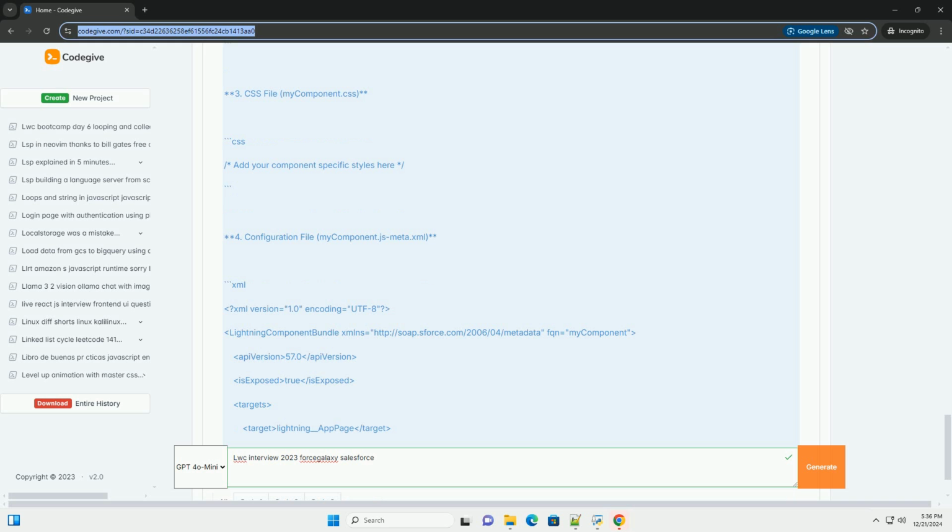XML version 1.0, encoding UTF-8. LightningComponentBundle, xmlns=http://soap.sforce.com/2006/04/metadata, fqn=myComponent. apiVersion 57.0, isExposed true. Targets: target lightning__Page, target lightning__RecordPage, target lightning__Homepage.